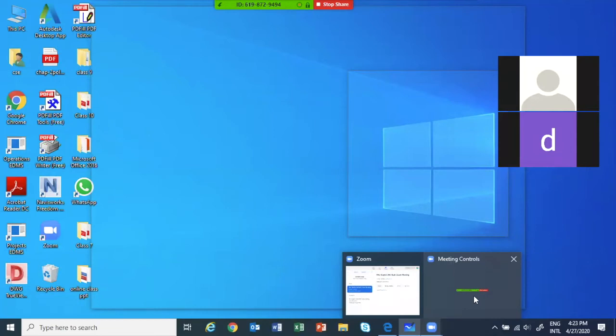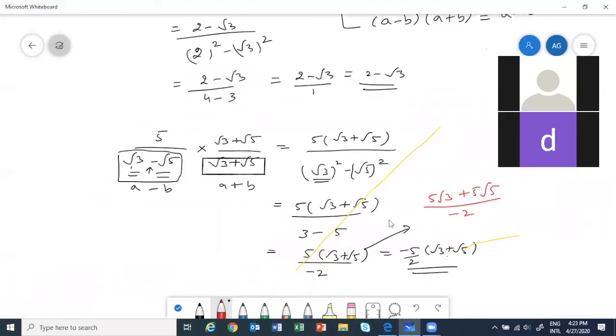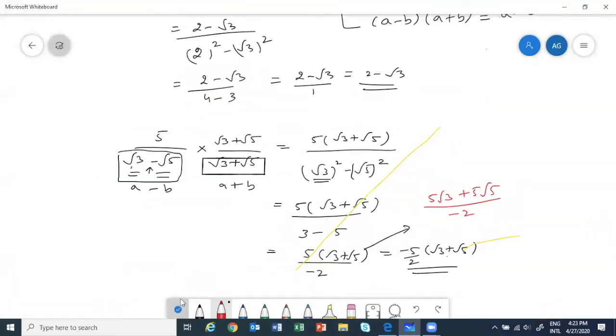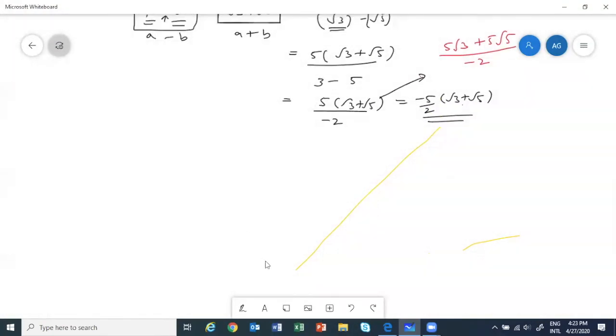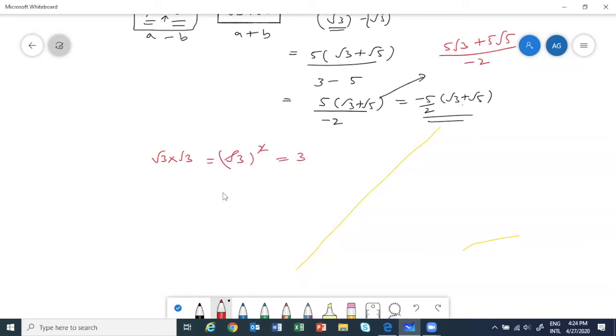Root 3 into root 3 is 3. Root 3 whole square is 3. Ahad, I got your point. See, if anybody has a doubt here, I want all of you to understand: root 3 into root 3 is root 3 whole square. Correct? So this 2 and this square root can cancel and you get 3. Also, if you have root 3 whole square inside, still this can cancel, so then also it is 3.